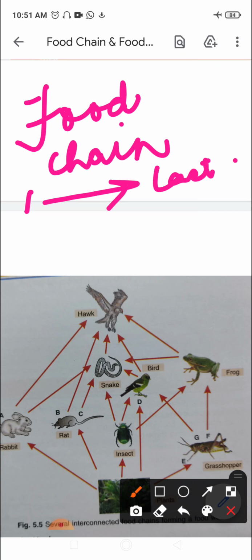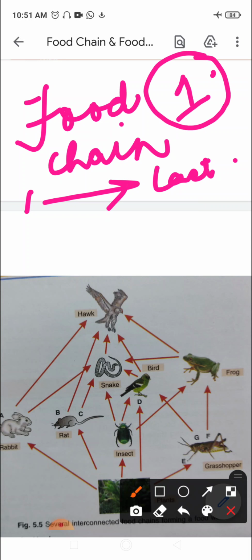Since we have already talked about habitats, we know that in a particular habitat there is not only one single food chain, right? There are many food chains that exist.